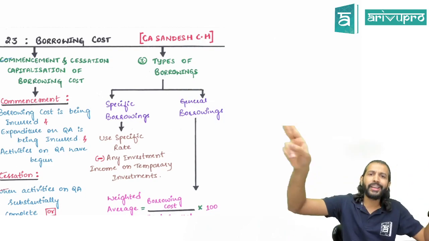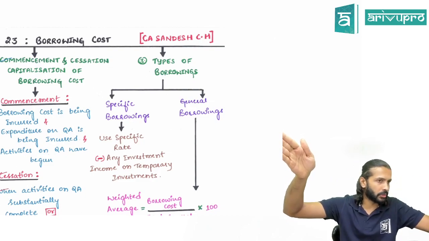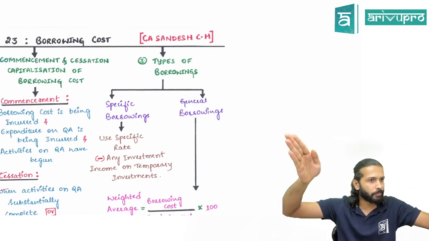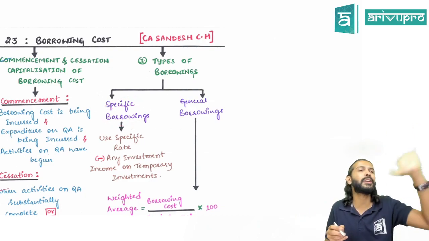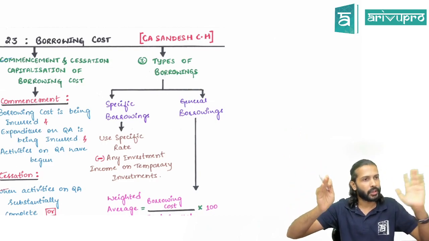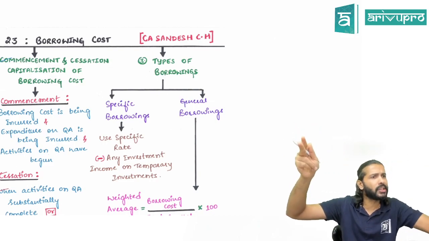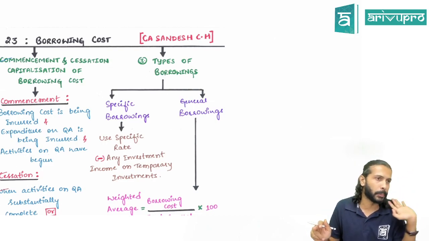That means, can you identify the purpose here? You took one loan and it is used for one purpose. You are able to clearly map the purpose, correct? That loan, or those borrowings, we call specific borrowing. It's not necessary that it should be one loan with one purpose. If you have two loans used for two purposes, it is still specific borrowing because you are clearly able to map or identify for what purpose each is utilized.